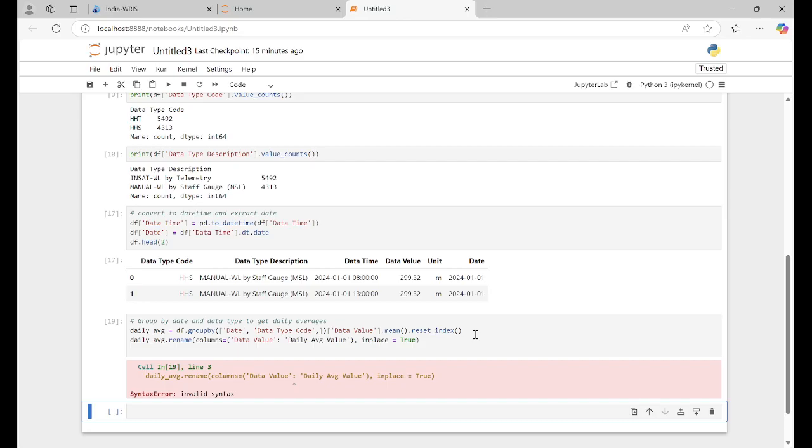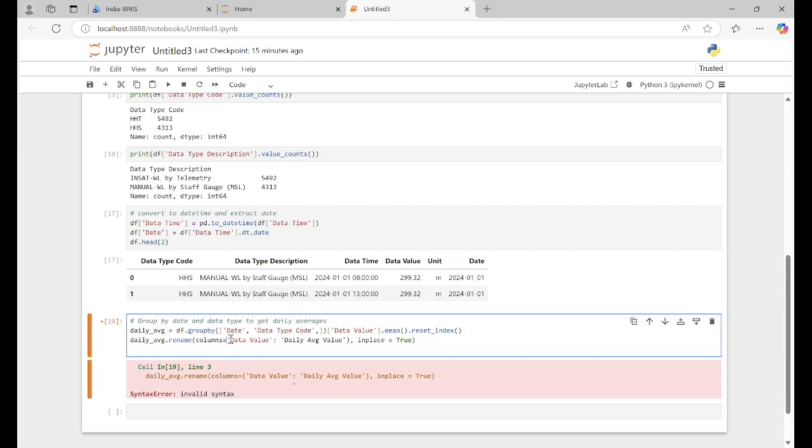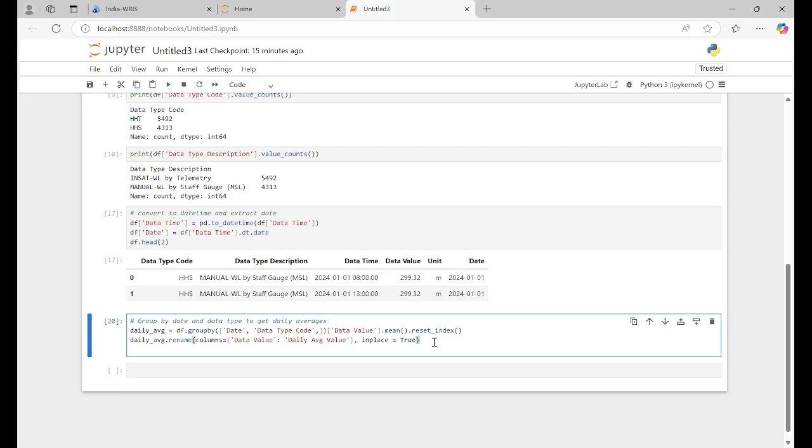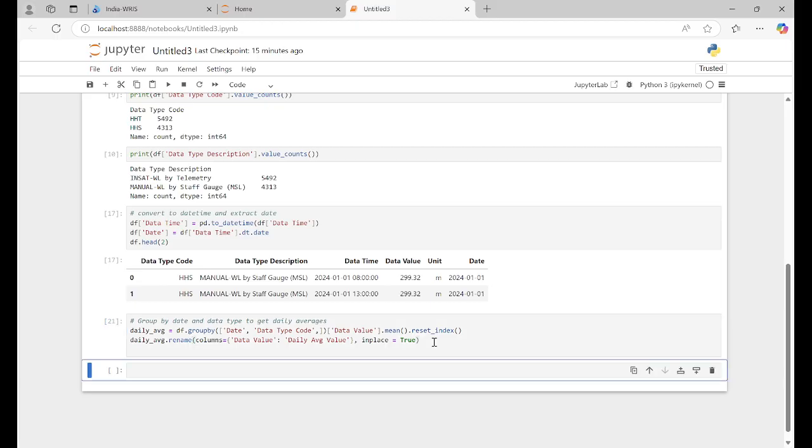Run it. Some error. Okay, we have to put this bracket, since it's a list. So if you run it, now it will work, right?